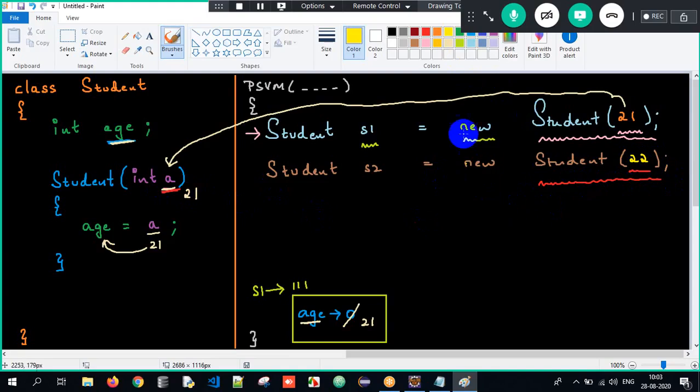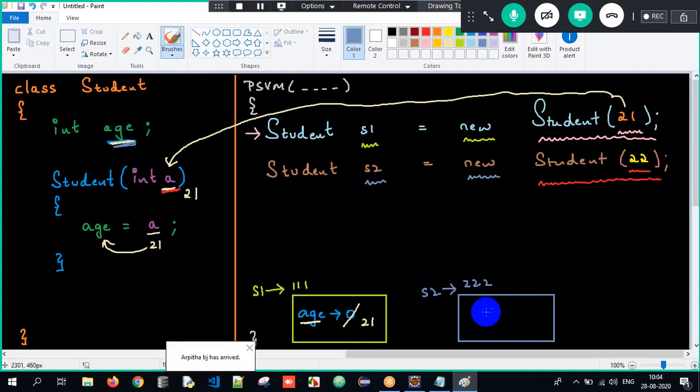So now what happens? Sir, when you say new, an object is getting created. Right? And what is the object address? 222. And which is the reference pointing to it? S2 is pointing to the object 222. And which is the non-static variable? Age. This age will get initialized to the default value 0 as of now. Why? Because it's just declared. Now then, what will happen?